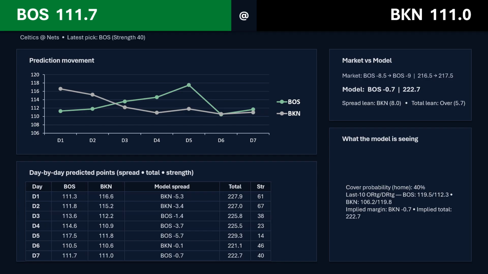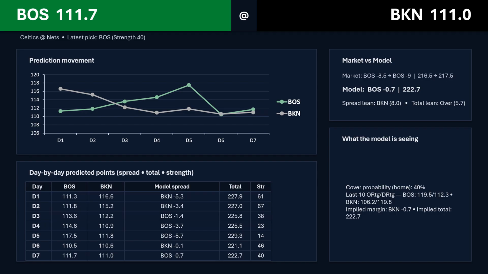But I think one of the biggest problems with this is Brooklyn hangs around in games and then they end up losing in the fourth quarter. And Boston has had quite a few games recently, 3 of their last 6, where they've just struggled to score much, 103 points or less in 3 of their last 6 games. So the model's trying to figure out how many points they're going to score for each team. It's not a direct one-on-one who's going to win this game type of model. So that's why the Boston's coming back down.